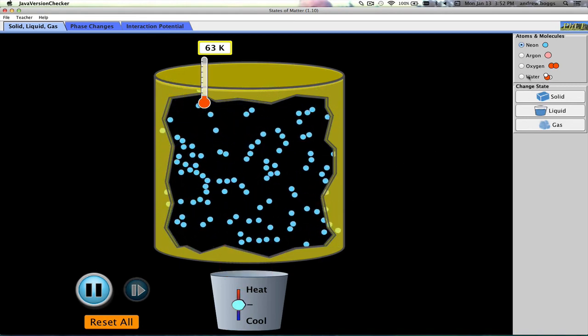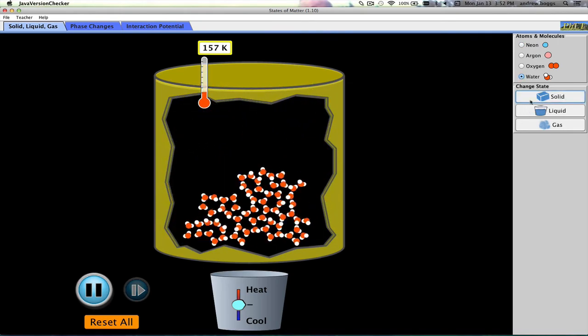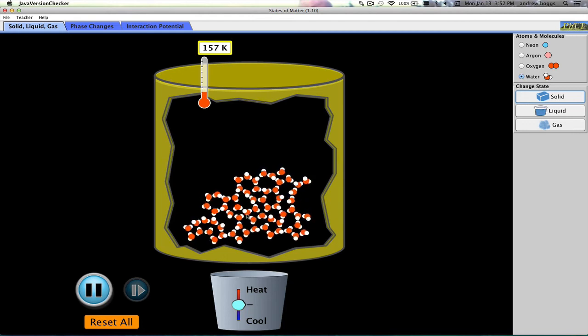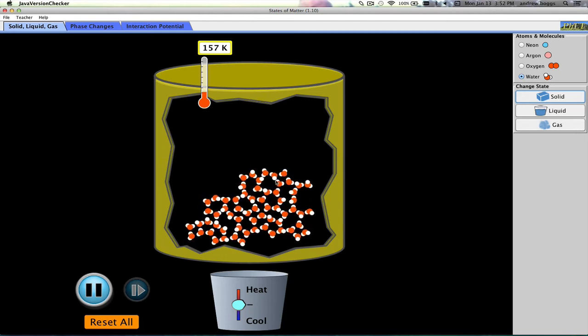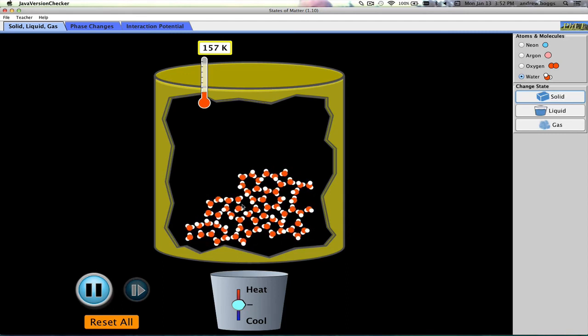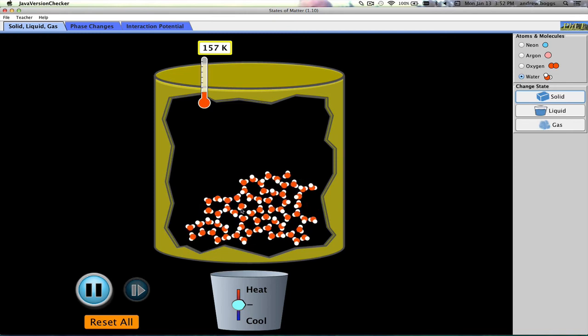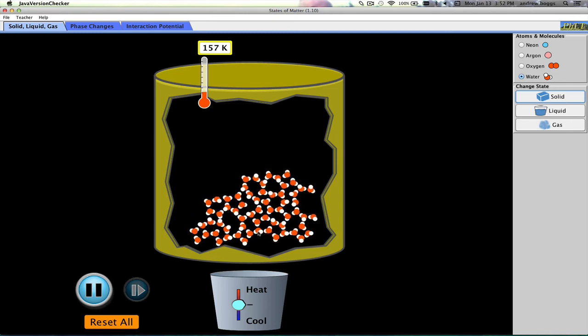Now if we look at water as a solid, it's a little bit different. You can see it has a certain structure to it. And so you can see how they kind of link together. And then there are these holes here that are going to allow actual air pockets to go in there. So that's why ice actually floats in water, because it is going to be less dense at that point.